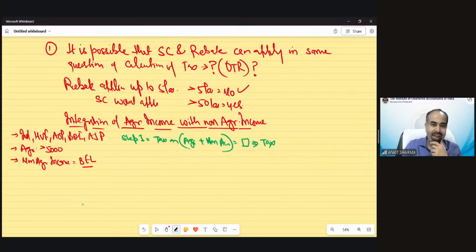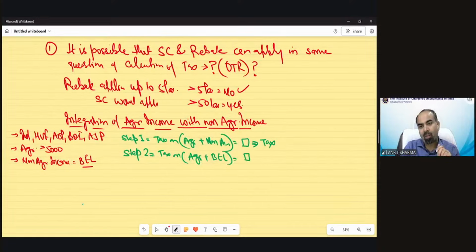Now step number two: calculate tax on agricultural income plus basic exemption limit. Add both, the basic exemption limit and agricultural income, and upon this calculate tax normally. We do not need to calculate tax as per any special provision.